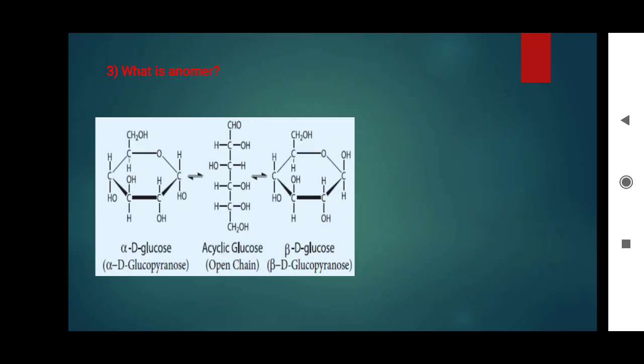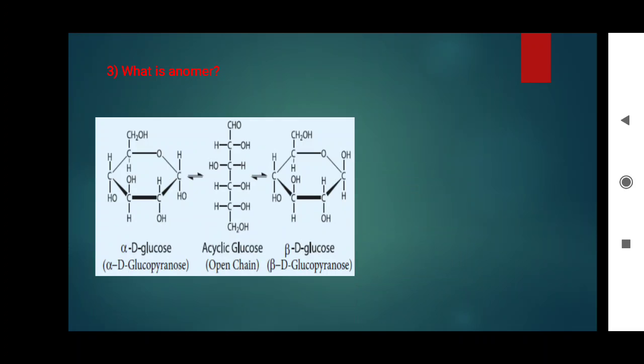Now, the acyclic glucose, that is open chain, turns to cyclic. One is alpha D glucose, another one is beta D glucose. Alpha D glucose is called alpha D glucopyranose, and beta D glucose is called beta D glucopyranose. Here, these 2 isomers differ only in the configuration of the C1 carbon, the first carbon.